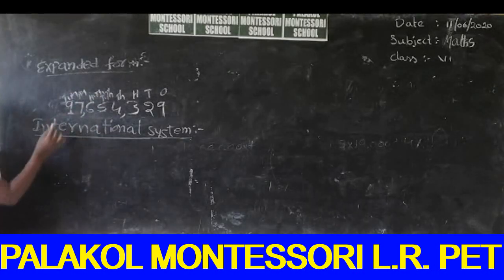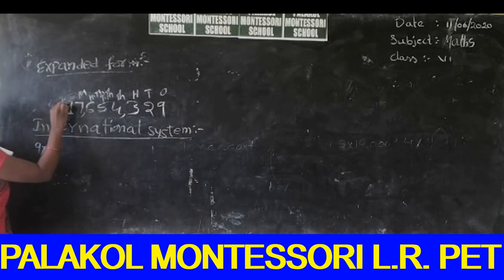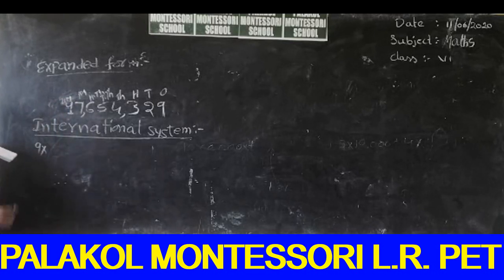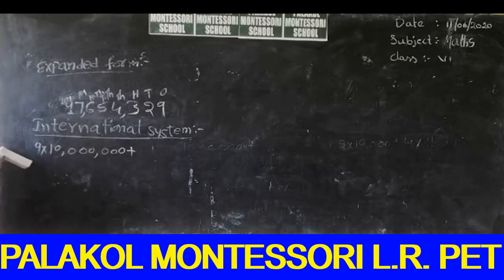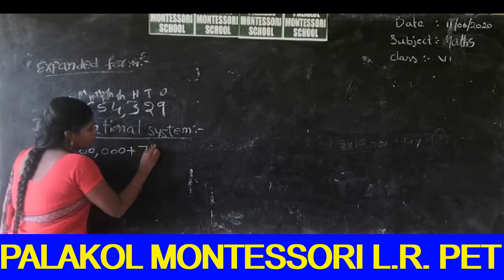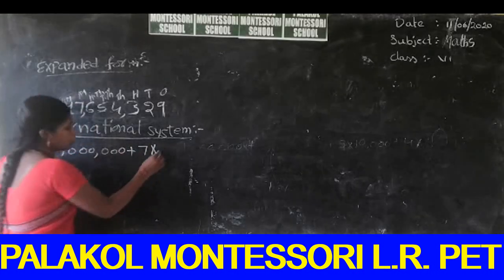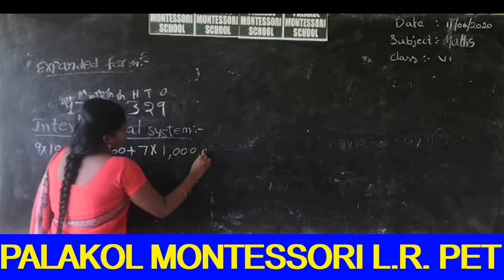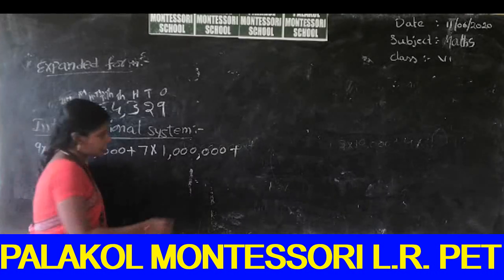So first we write 9. What is the position of 9 in this number? 10 millions place. So we multiply 9 with 10 millions. Plus next number. What is the next number? 7. We multiply 7 with its position, the millions place. Plus. So next number, what is the next number? 6.